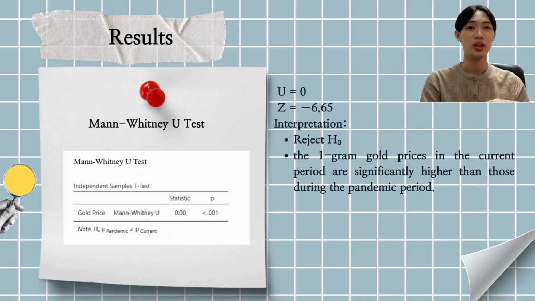Next, we use the Mann-Whitney U test to compare the 1 gram gold price during the pandemic and the current period. The result shows U equals 0 and Z equals negative 6.75, and the p-value is less than 0.001. Since the p-value is less than 0.05, we reject the null hypothesis. This means the current gold prices are significantly higher than during the pandemic.